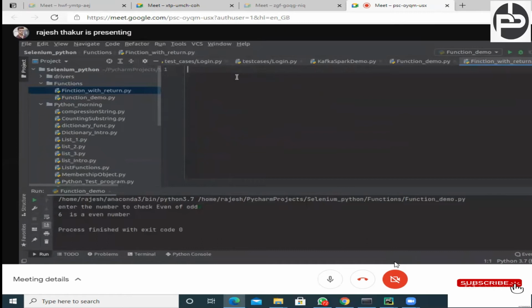Function with return type. So def, I am saying def, and I can call it add function, and inside the add function I will take two numbers, a and b, right? Whenever I call this function, I need to pass two things, and these two things will go inside this function, and this function will add these two numbers, c = a + b, right? And that's done. Now return c, done. Everything is done, right? Cool?